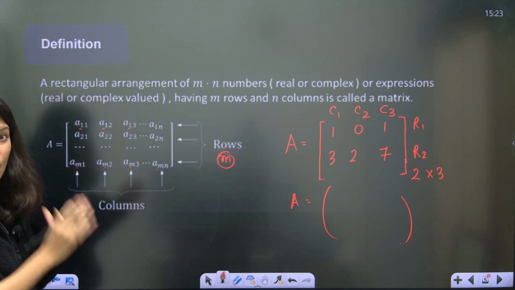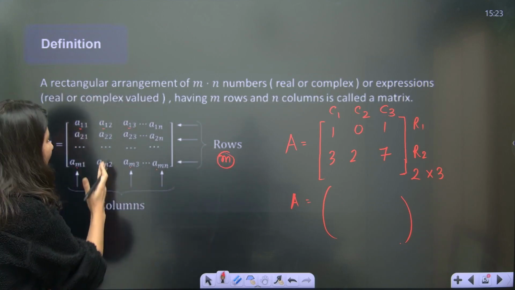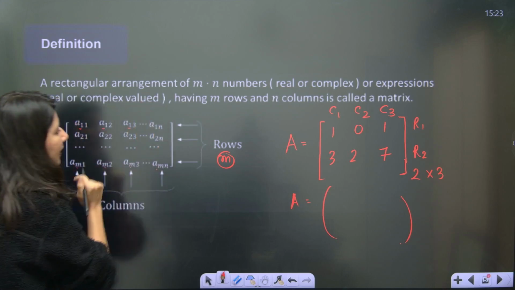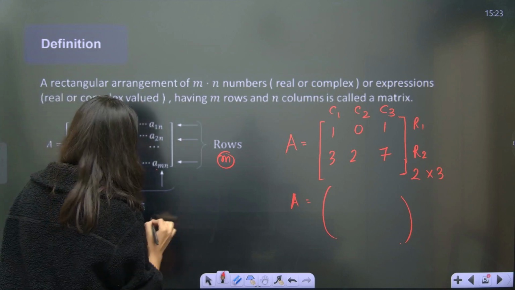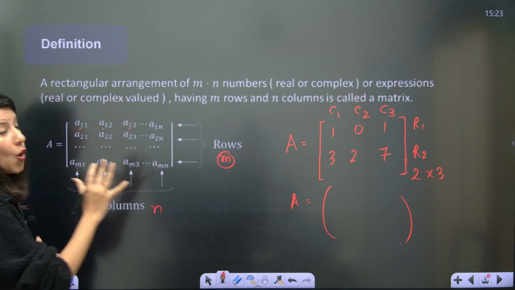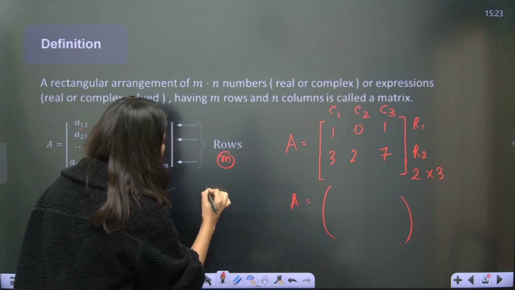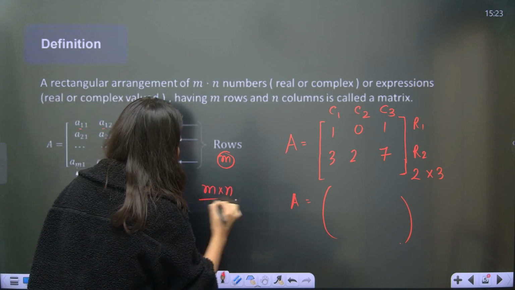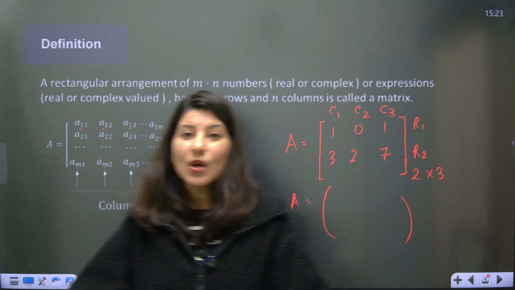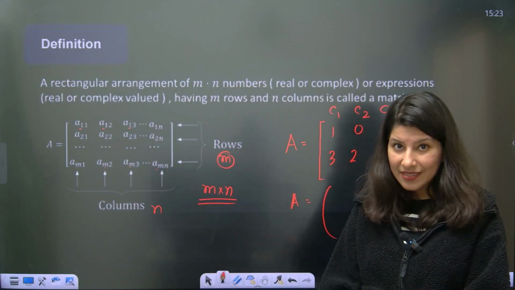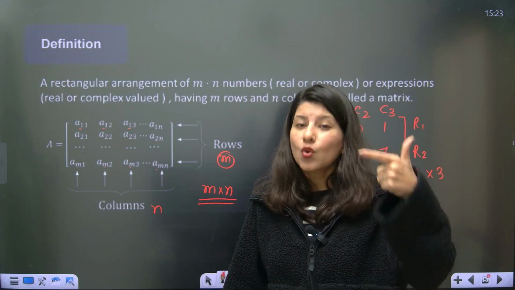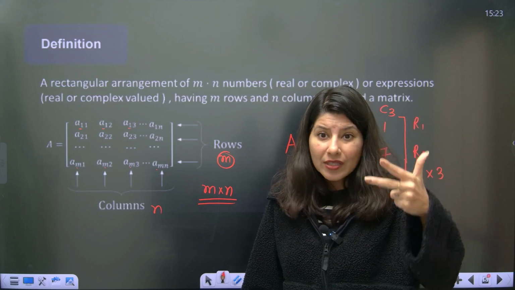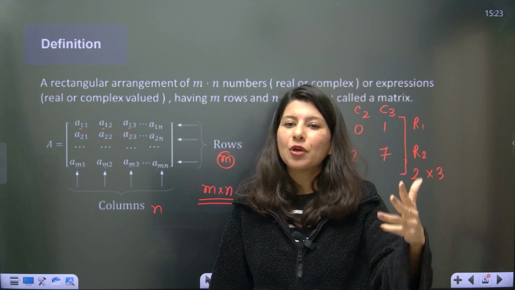Okay, and how many columns? So first column, second column, third column, and nth column. Can you see this is nth column? So this is n. So what is the order of this matrix? Order of this matrix is m cross n, my dear students. Okay, so I hope now you know what is a matrix: what is a row, what is a column, and along with that, what is the order of a matrix.